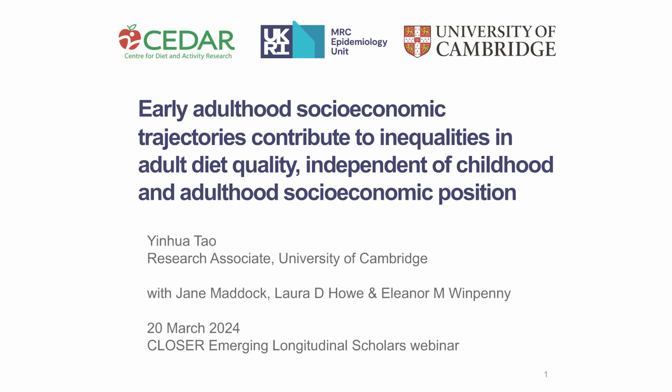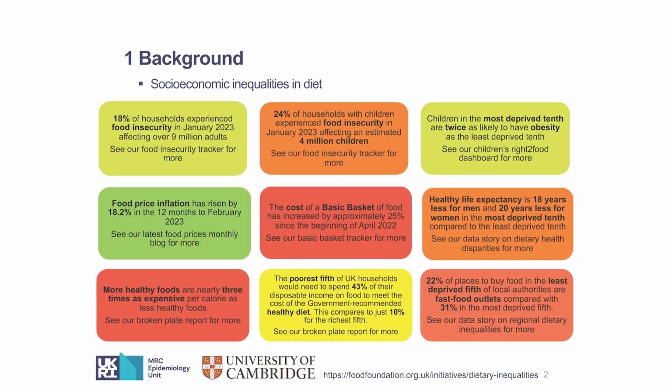First, I want to show you some figures, some key facts about socioeconomic inequalities in diet. I got these numbers from the Food Foundation organization. It shows that socioeconomic inequality in diet are quite well established in the UK, and we can see that those poor households, those deprived neighborhoods tend to be exposed to an unhealthy food environment, and their diet quality is worse than the socioeconomic advantaged groups.